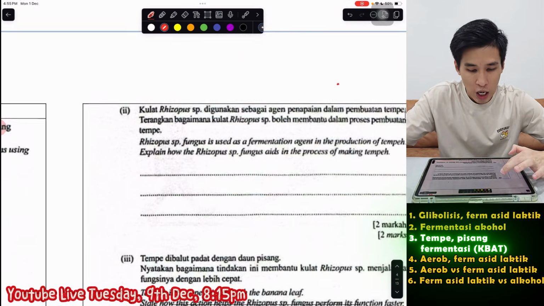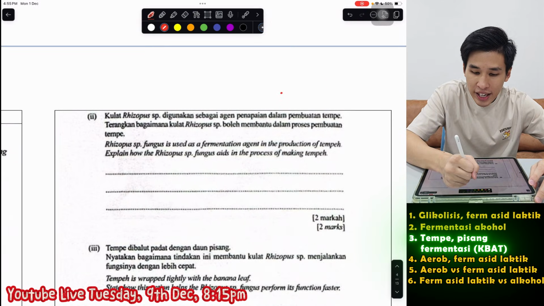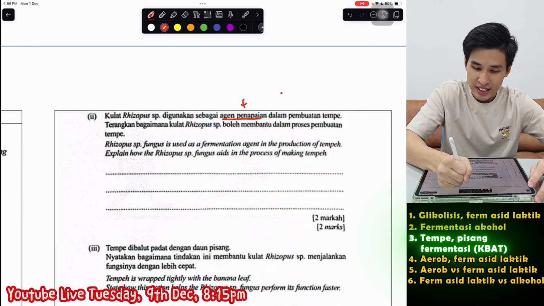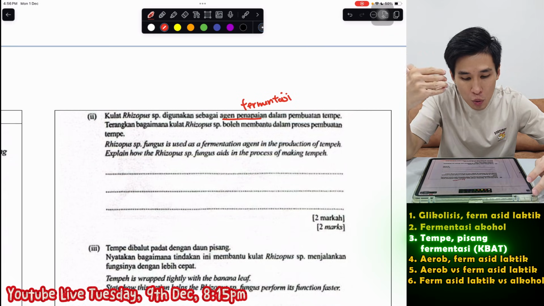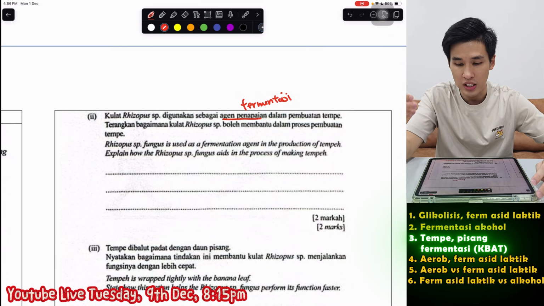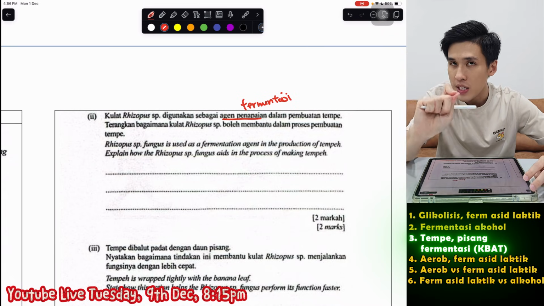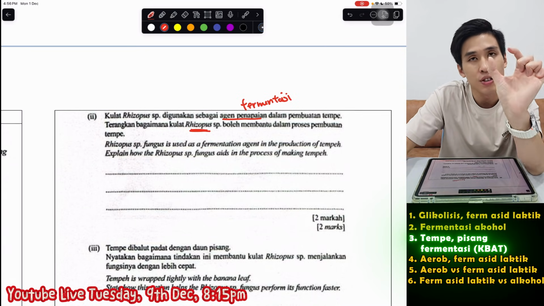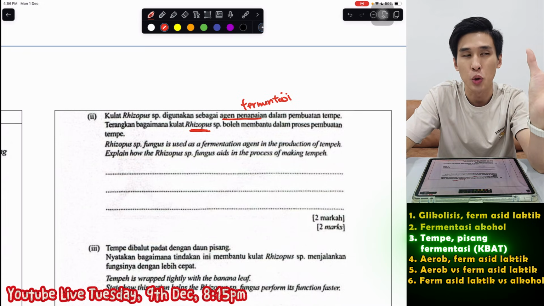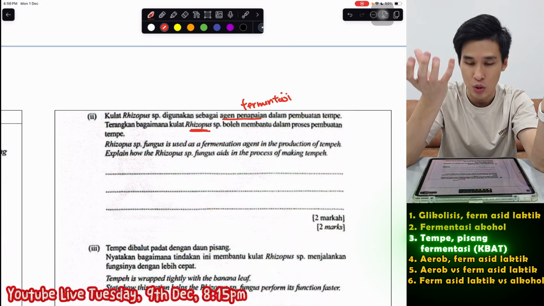Moving on, kulat rhizopus digunakan sebagai agen penapaian. Actually, it's fermentasi in bio. Kimia ni you say penapaian. Dalam pembuatan tempe, bagaimana kulat rhizopus boleh membantu dalam proses pembuatan tempe? Okay, what you got to say here is right. This fungus menghasilkan sejenis enzim protease. So dia mengurai protein. That's why dia lebih lembut.